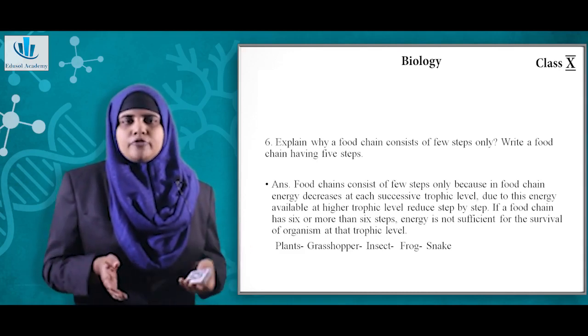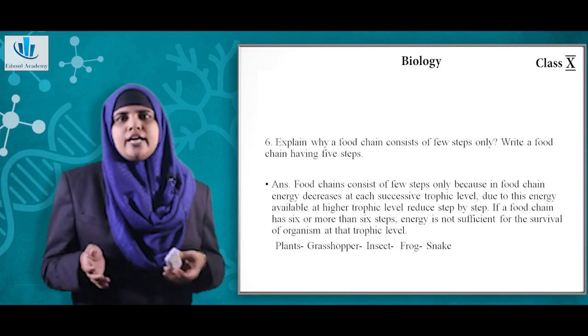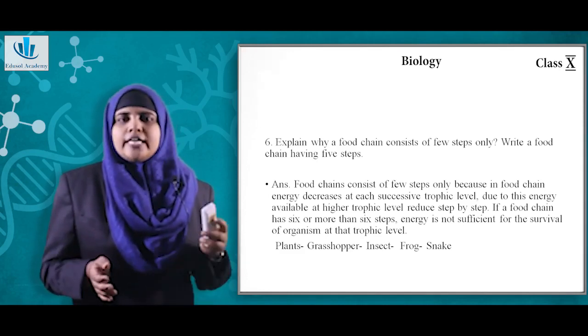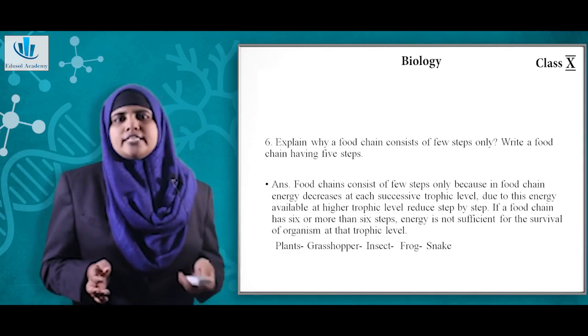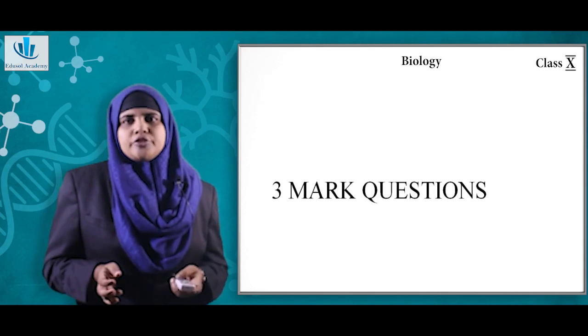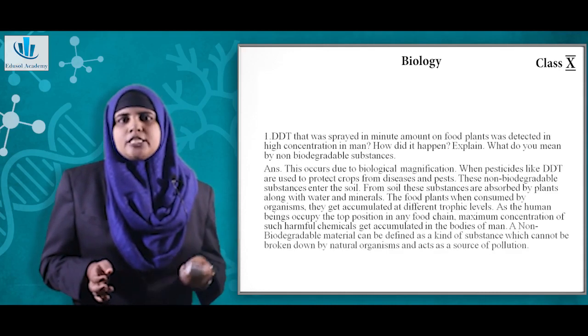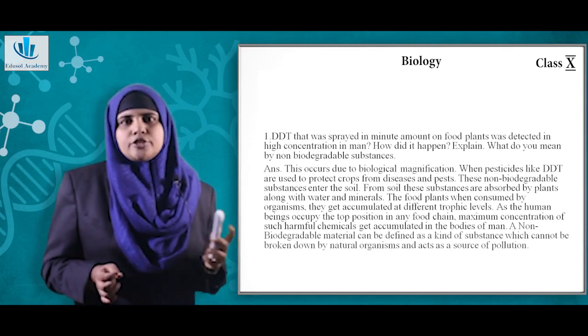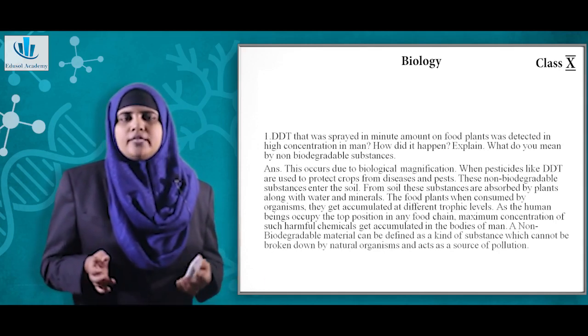Now for the second part of the question, write a food chain having 5 steps. You can write grass, grasshopper, insect, frog and then snake. Now coming on to 3 mark question. DDT was sprayed in minute amount on plant was detected in higher concentration in man. How did it happen? Explain.